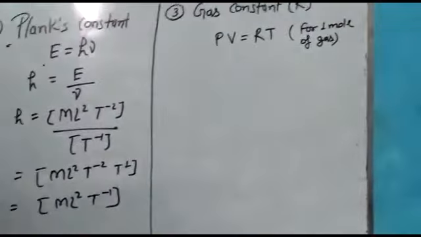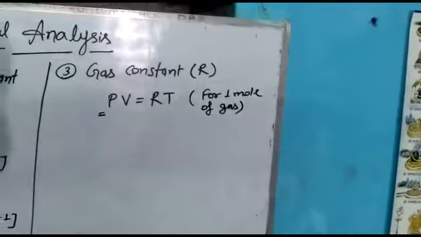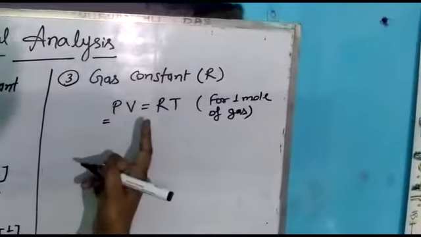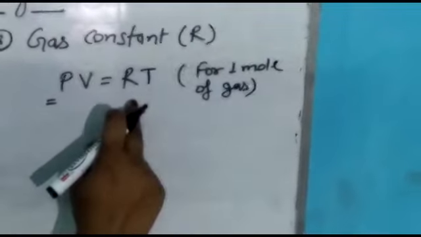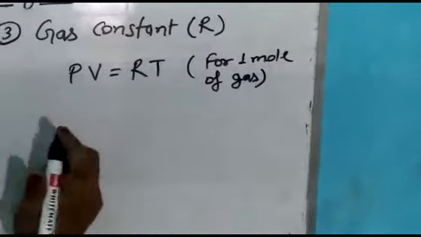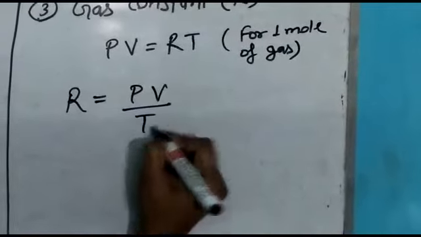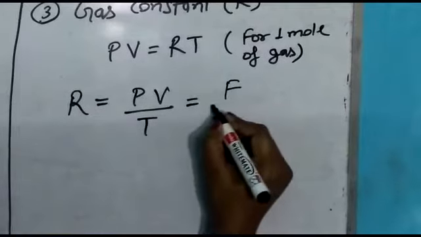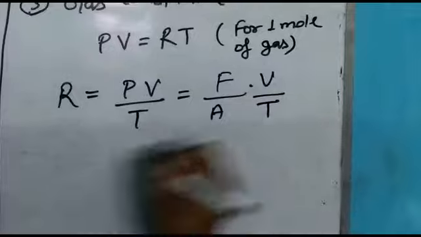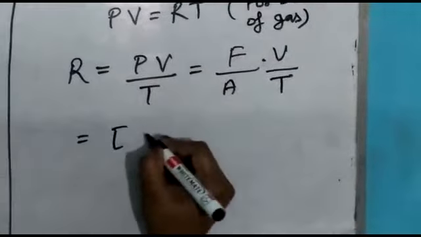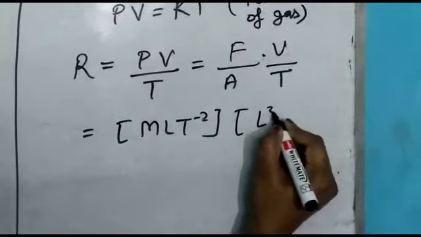Now come to the third constant, that is gas constant. So here we have an ideal gas equation for 1 mole of gas, that is PV equals RT. Here P is the pressure, V is the volume, R is the gas constant and T is the temperature. So we can write like this: PV upon T. And for pressure we can write like this: force upon area into volume upon temperature. So just write the formula of force MLT minus 2. For volume we can write L cube.